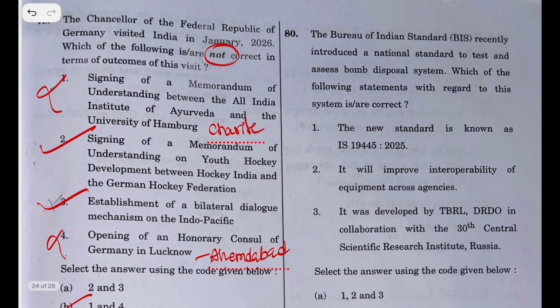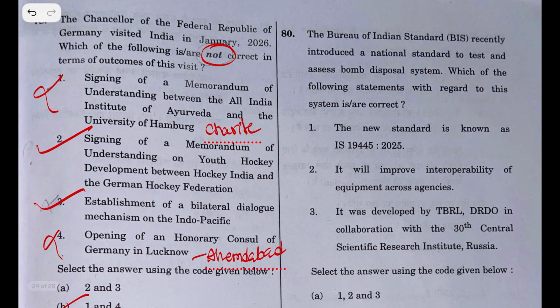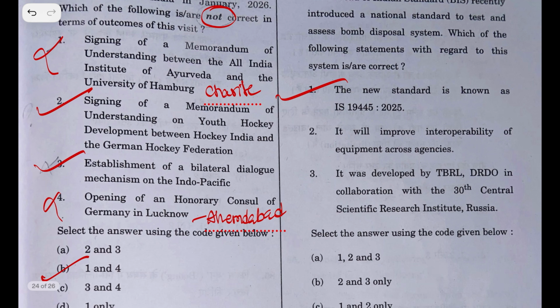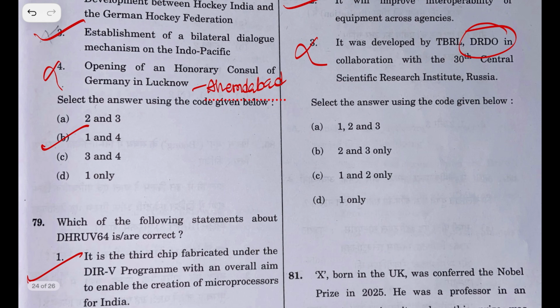Bureau of Indian Standards recently introduced a National Test Standard to test and assess bomb disposal systems. Which of the following statements with regards to this system is correct? The new standard is known as IS 19445:20. This is correct, but this is purely factual. No one will read this. The UPSC 2026 has made the toughest question paper. It will improve interoperability of equipment across agencies. Yes, this is right. It is developed by TBRL, DRDO in collaboration. No, it is completely developed by DRDO. The answer is 1 and 2 only.